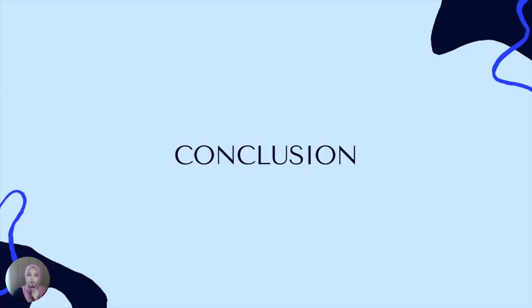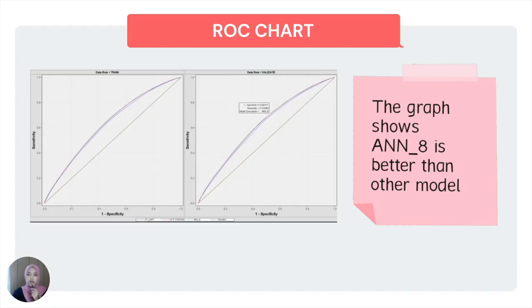For the conclusion, the ROC graph shows that artificial neural network 8 is better than the other models because its true positive rate is higher and its false positive rate is lower at all cutoffs. The artificial neural network 8 model's area under the curve is bigger than the other models' area under the curve.